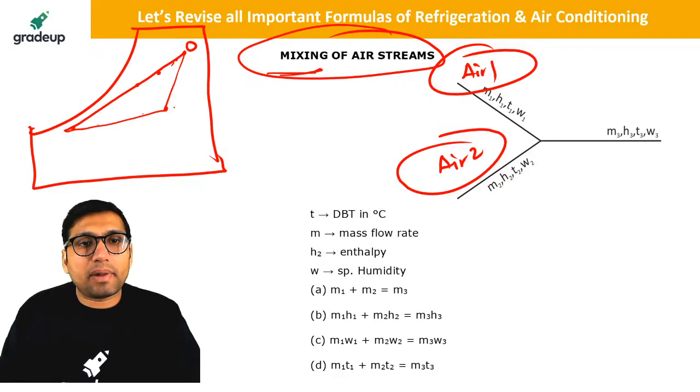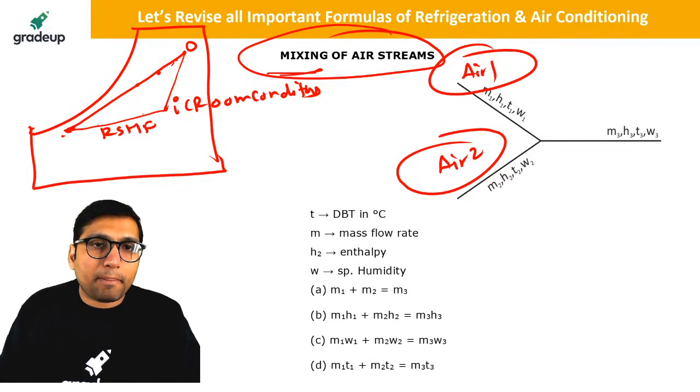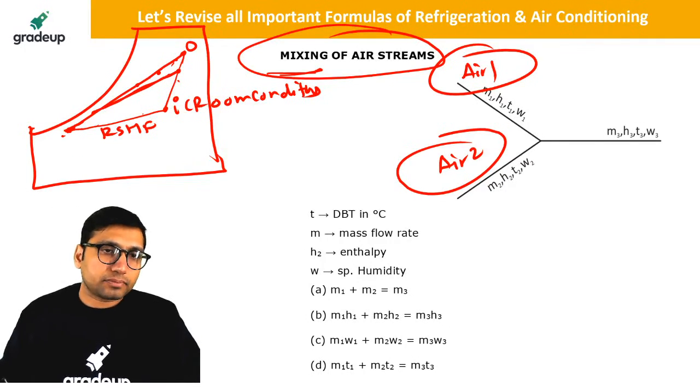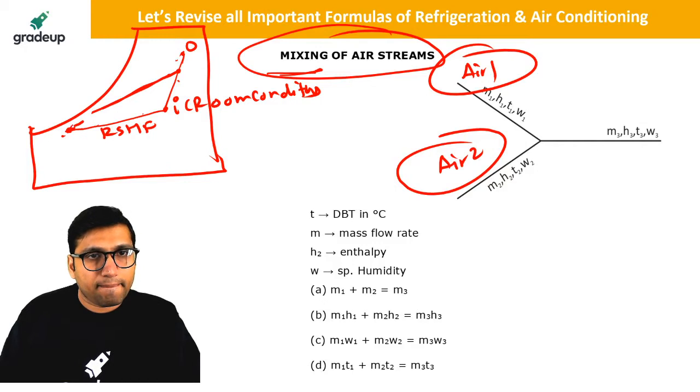Okay, so for the room sensible heat factor, if we join the room condition, that is the room air inside the room, with the condition of the air conditioner, that is called the room sensible heat factor line. If we combine these inlet condition and outside condition together, let us say they are combined at this particular point.